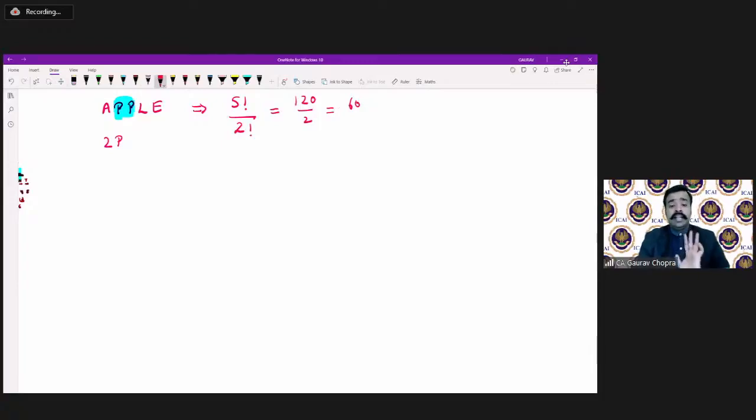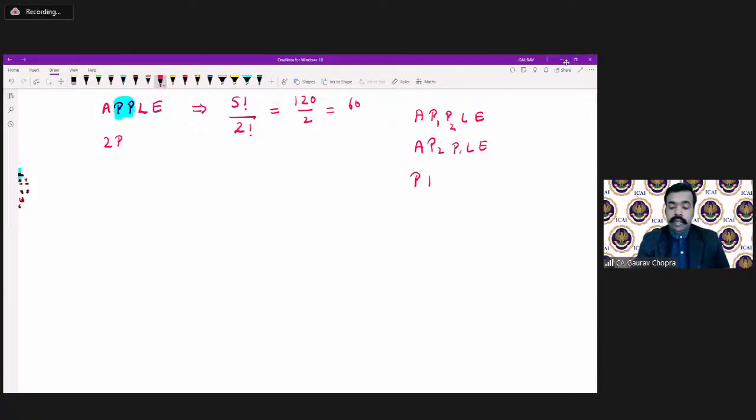So why are we dividing it by 2? What is the logic behind that? If we are writing A, P, P, L, E, this is the first P and this is the second P. If we interchange the position of first and second P, what will happen? A, second P, first P, L and E. But the spelling is again the same. A, double P, L, E. There is no change in the word apple. We are interchanging, but by looking we can say that the spelling is the same.